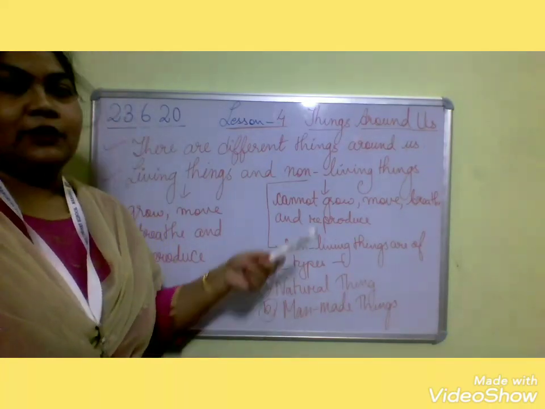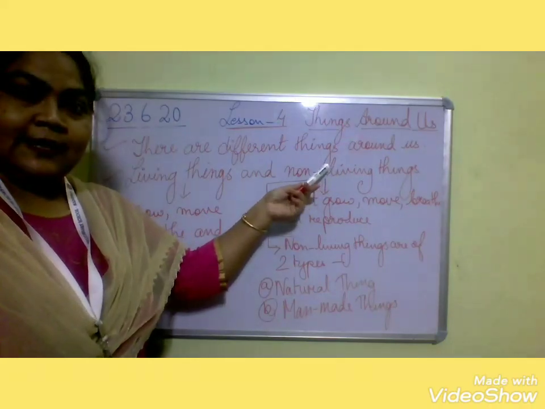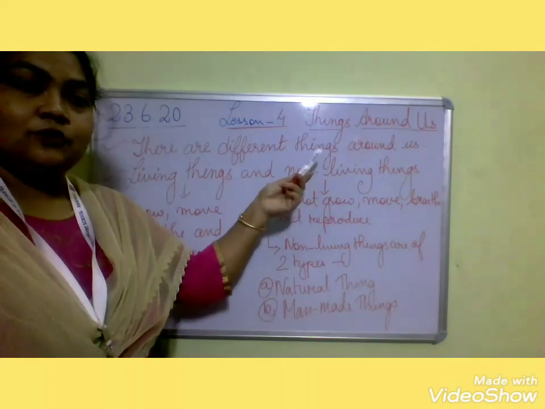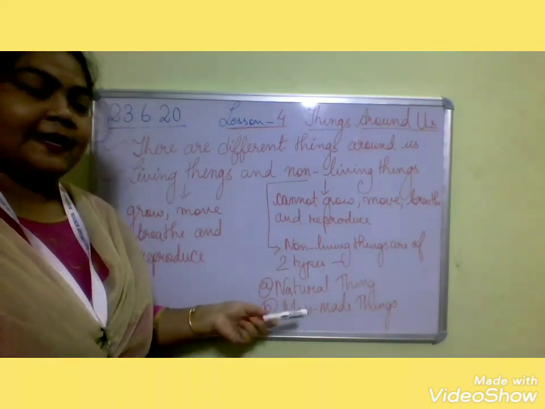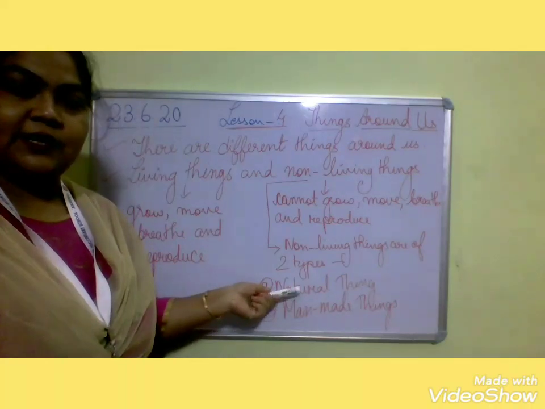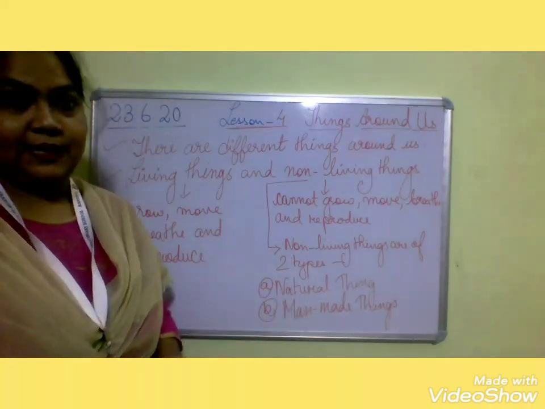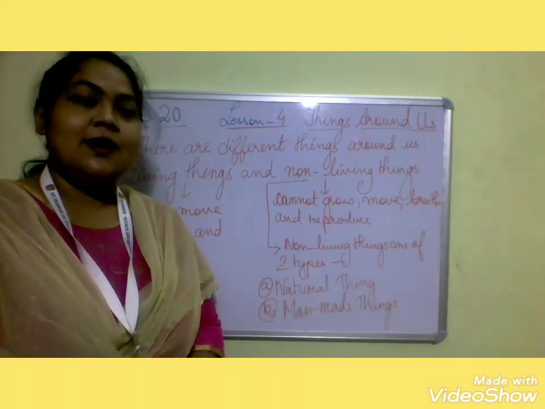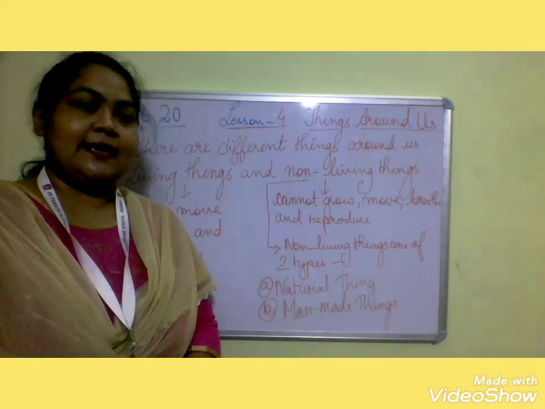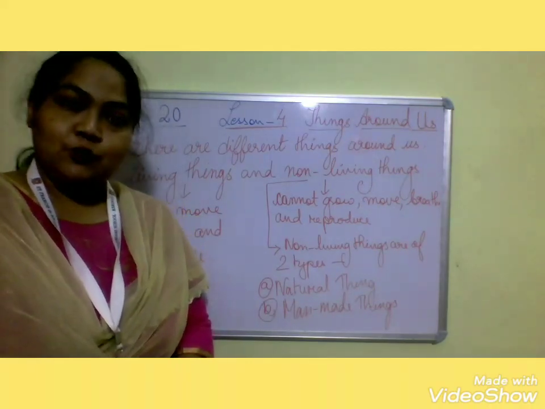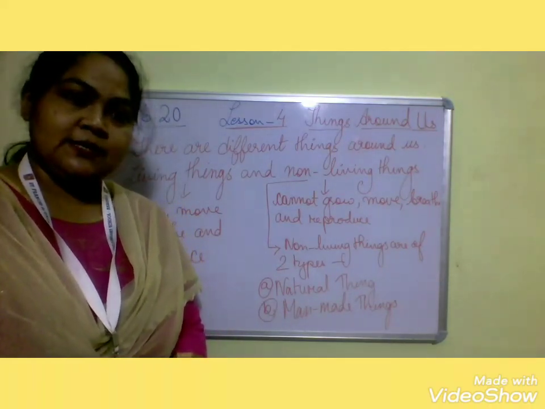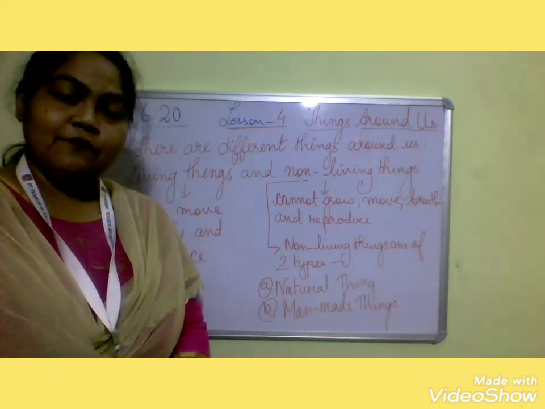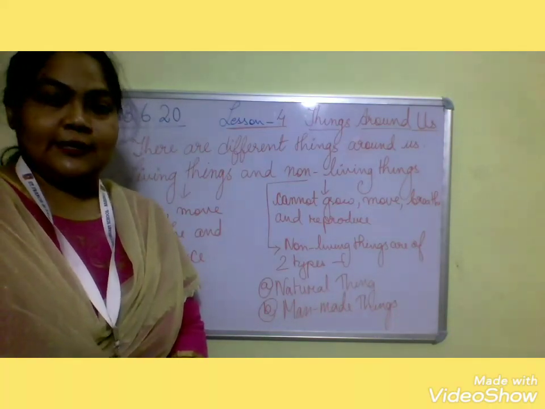Okay, children? Now the last one is that there are 2 types of non-living things. And what are they? Number 1 is natural thing and number 2 is man-made thing. So what are natural things, children? Those things that are found in nature are called natural things. Example, human being, animals, birds, hills, mountain, valleys, river, oceans. These are all natural things.